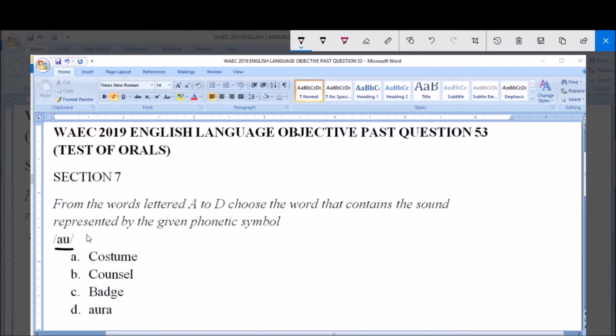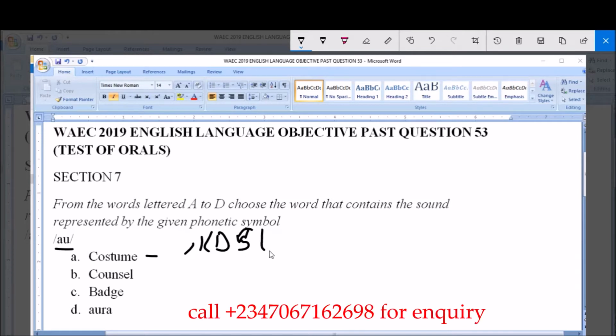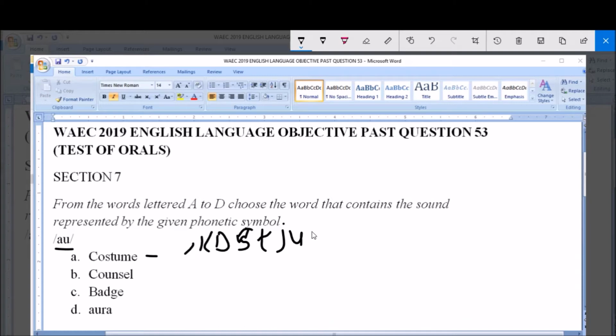Option A, costume. B, council. C, badge. D, aura. So I will transcribe each of the options so we can pick out our answer. So option A, costume, is transcribed this way. So this is costume.